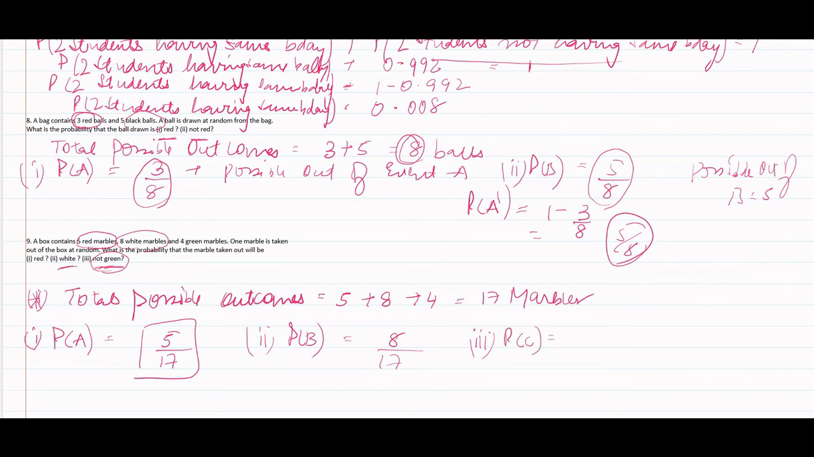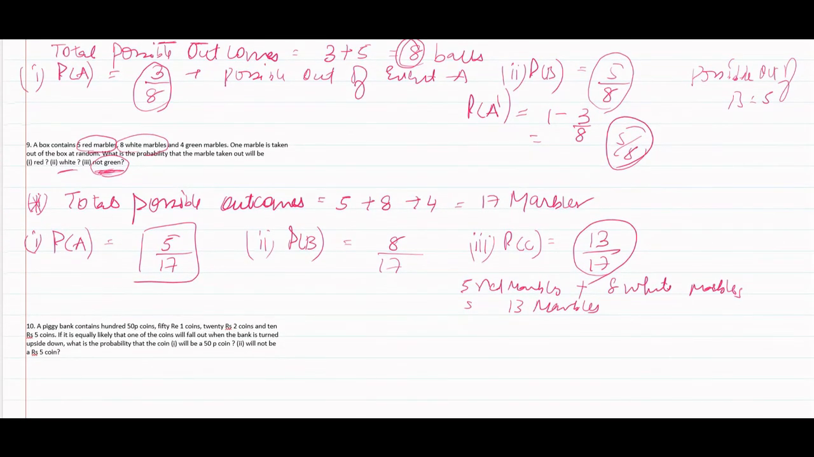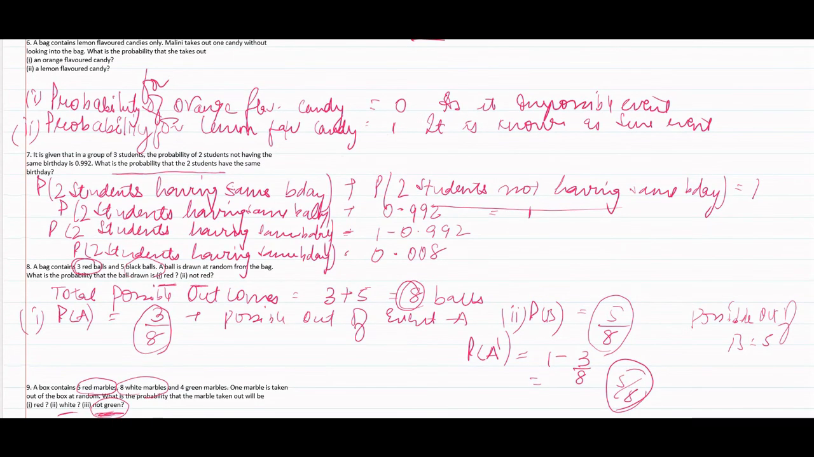Probability of event C. Total outcomes we are given. We don't want the marble to be green, so left out are 5 red marbles plus white marbles, which could be 8. So total are 13 marbles. If we don't want the green one, the probability of the event would be 13 by 17. Have a quick review of all the 3 sums.